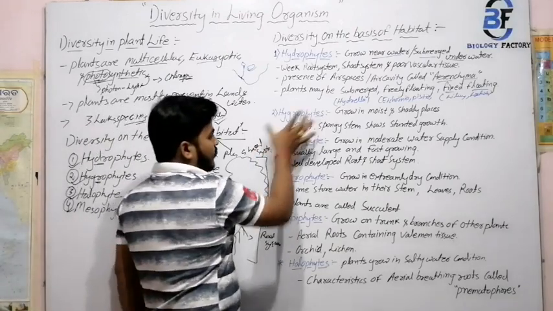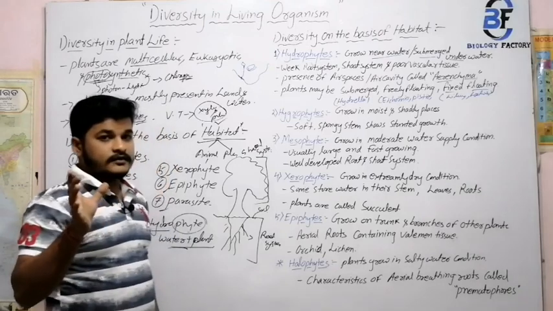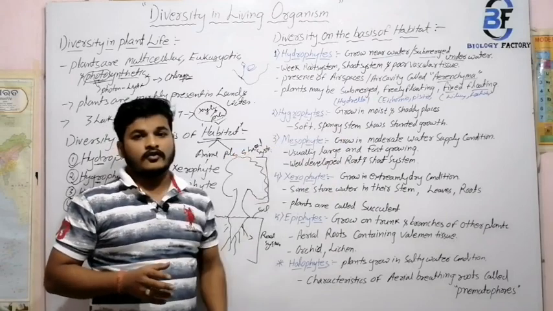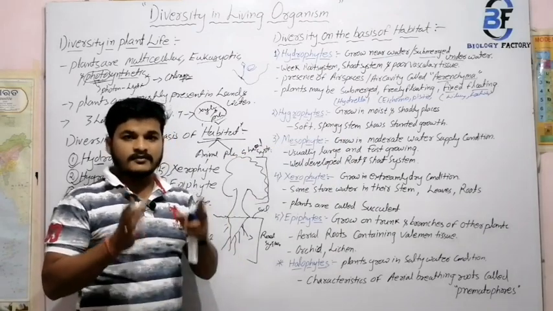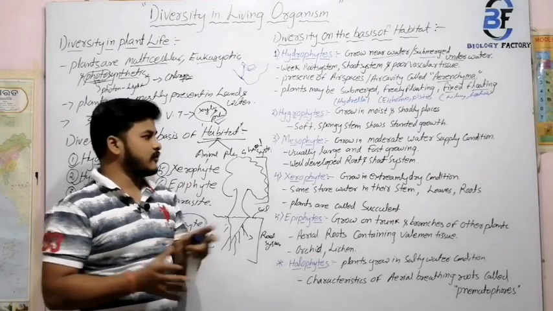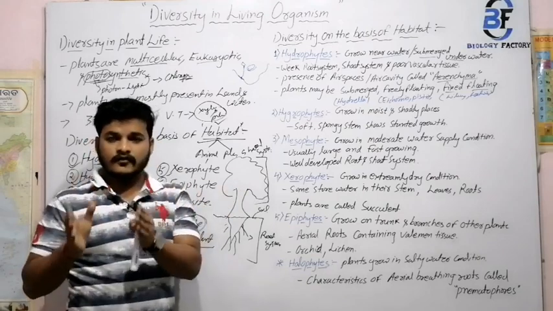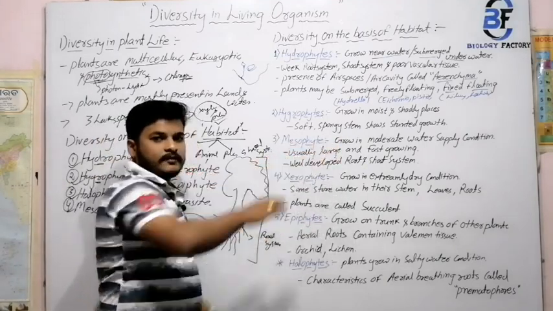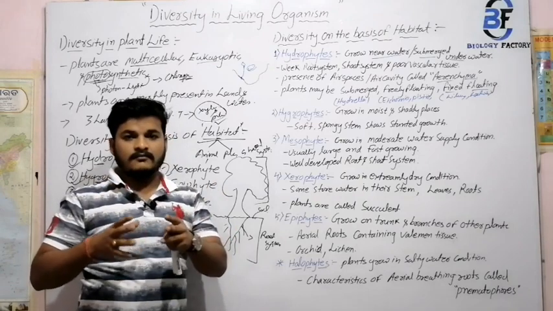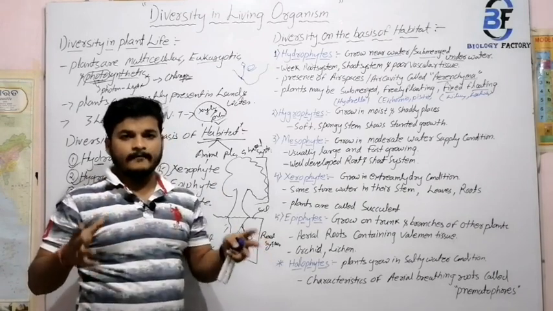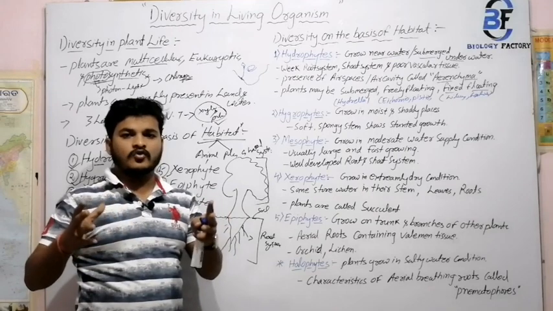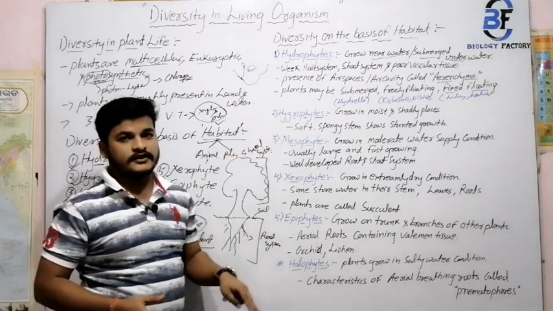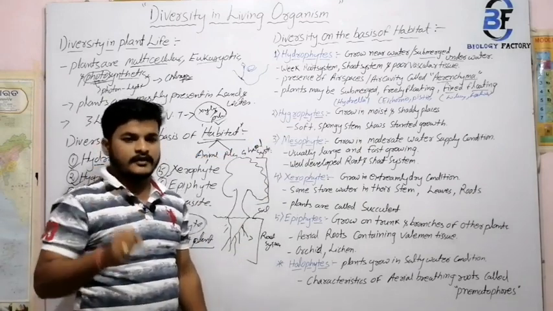So they come under hygrophytes, and the plants which come under hygrophytes are soft in nature, with spongy stems and stunted growth. That means there is little growth because of the absence of a well-developed photosynthetic system. Because of the shady nature, the plants have stunted growth. Soft and spongy stems are mostly spongy and soft in nature.